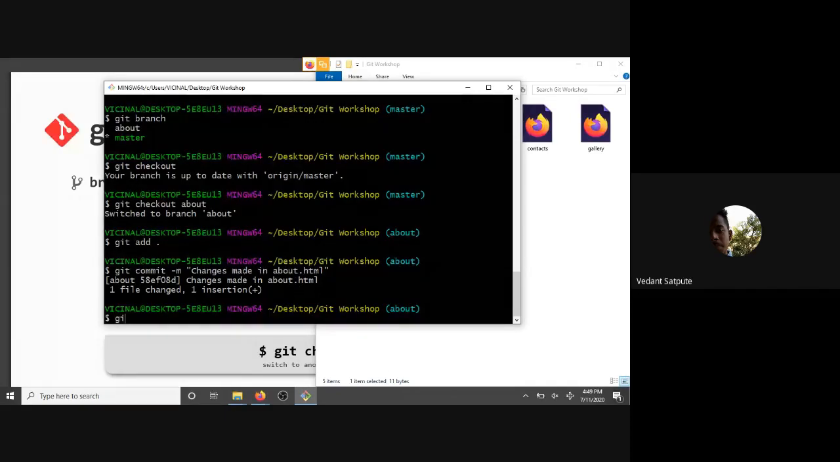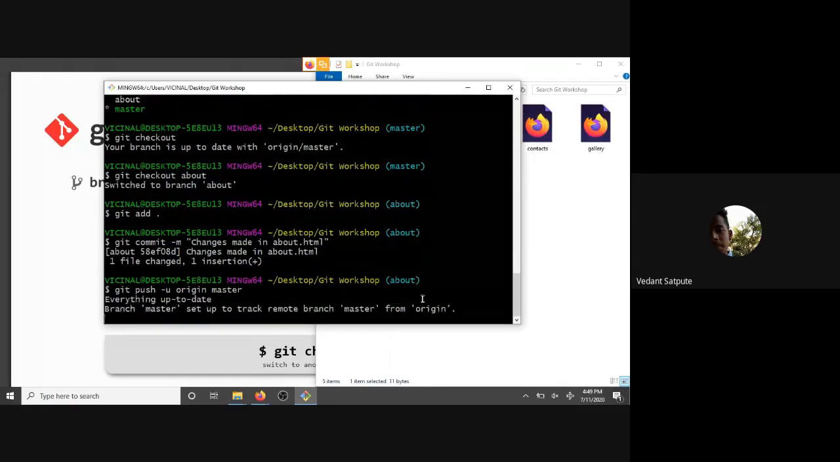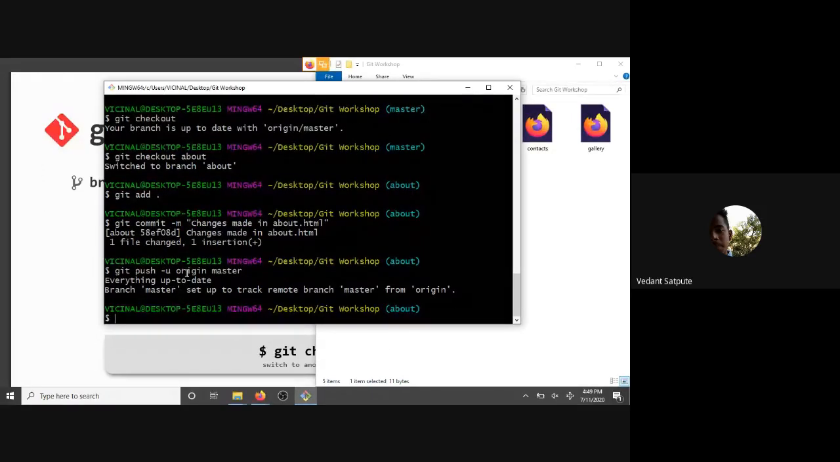Now we will git push. We will push this into the about branch. So git push origin master. No, we will not use master, right? Because we are in the about branch, so it will say that we are up to date and everything. So what we will do is about.